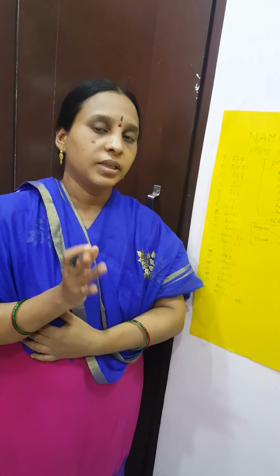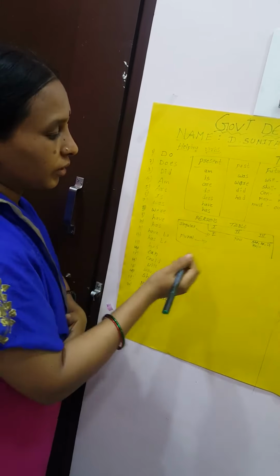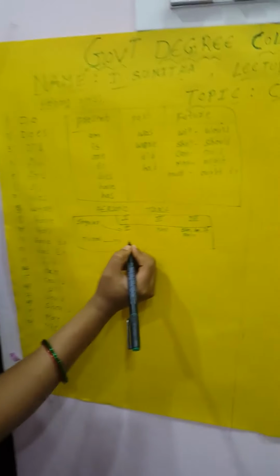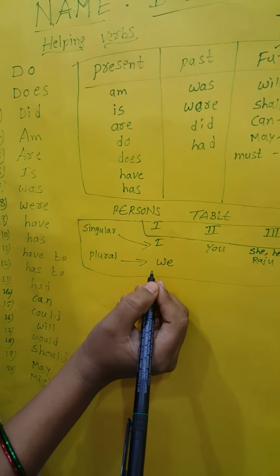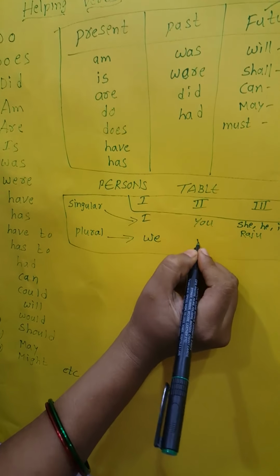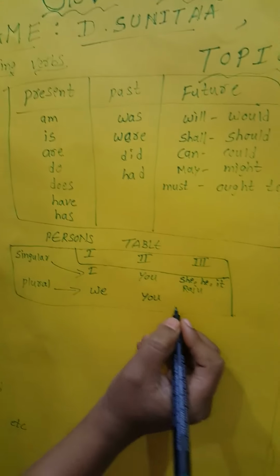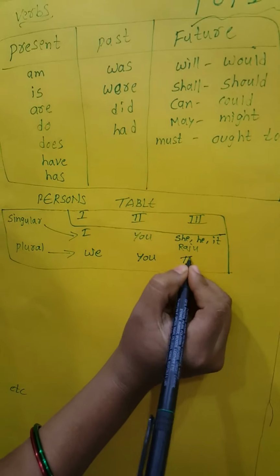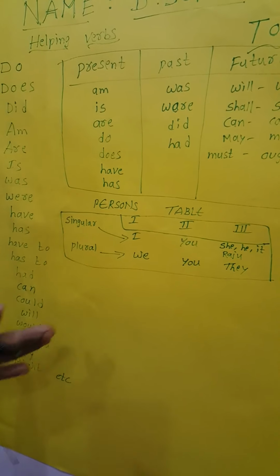When the person is speaking as a single speaker, we call it I. If the speakers are more than one, it is called plural. Like two members giving a speech, they are two members, so we can say we. We is the first person plural. The listeners, two or more, are the second person plural. And finally they, more than two, is the plural in the third person. Okay, this is called the present table.